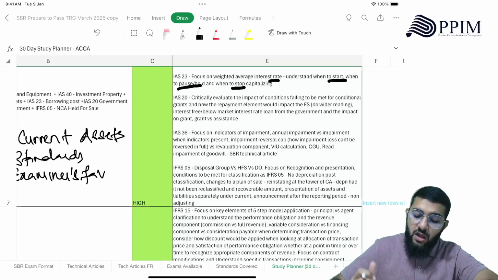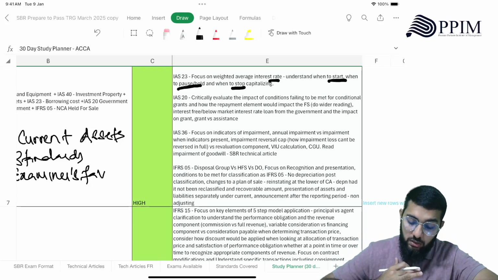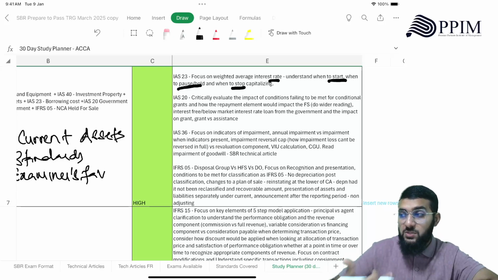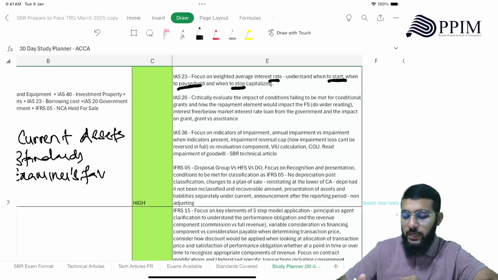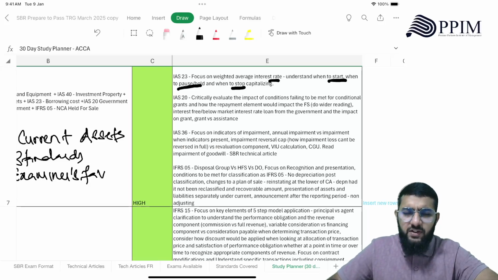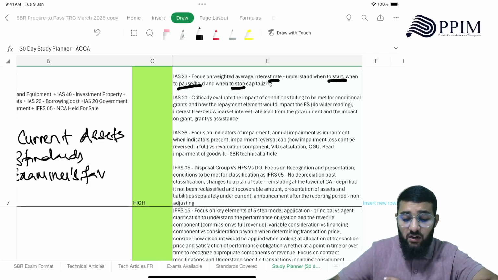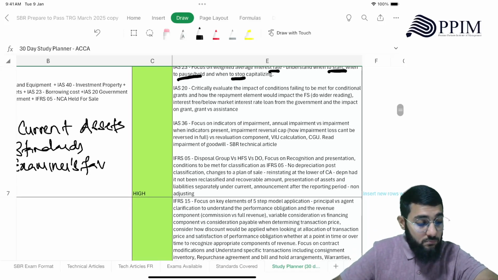And how the repayment element is going to work. If you are to repay, what happens? Then interest free or below market interest rate loan from government and the impact on grant, you should know. What happens when the government gives a loan that's at a below market rate, right? Then the grant versus assistance, right? What is grant, what is assistance? You need to know that.